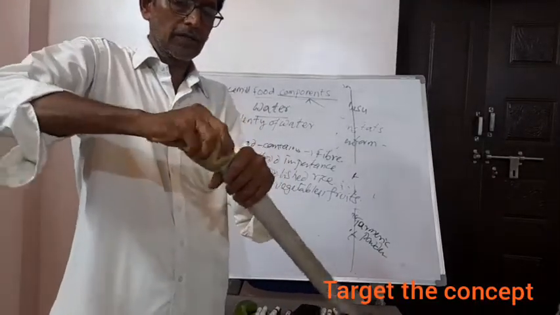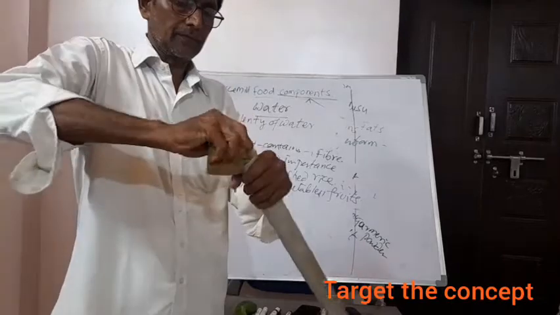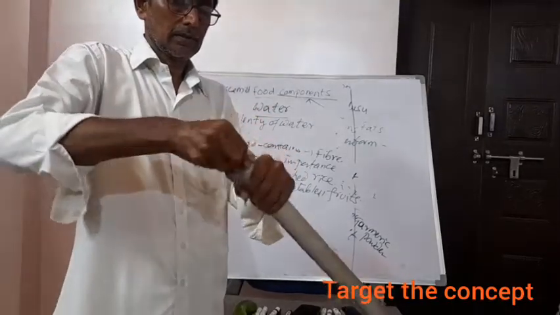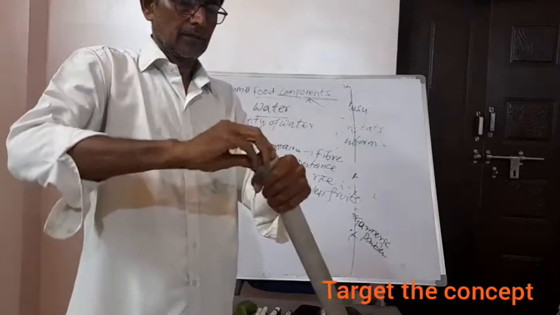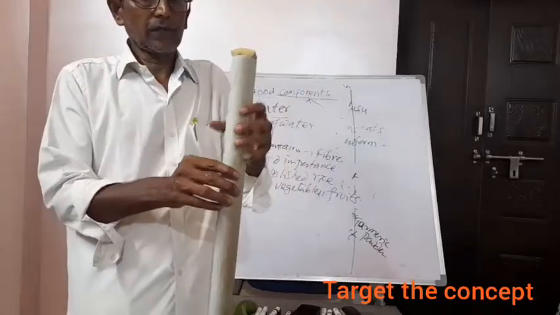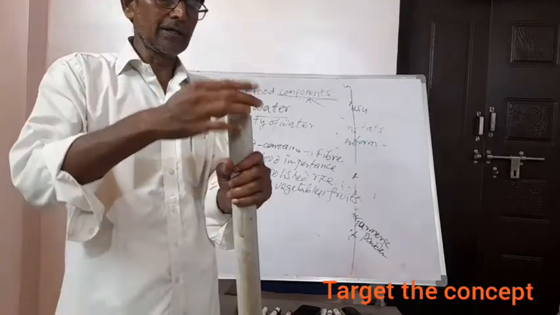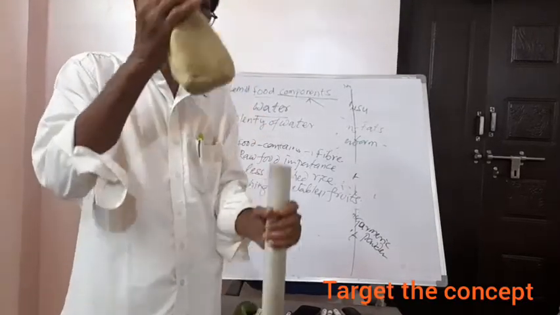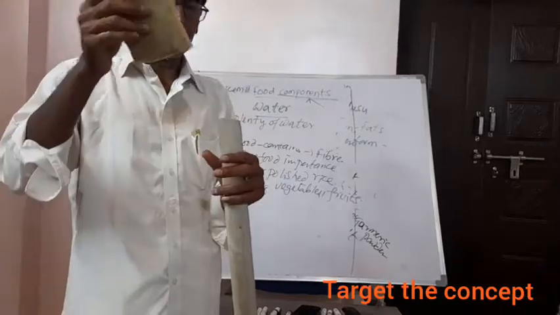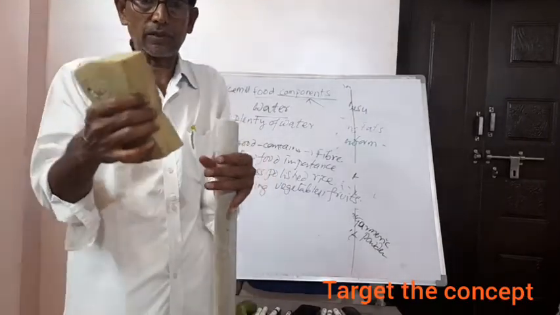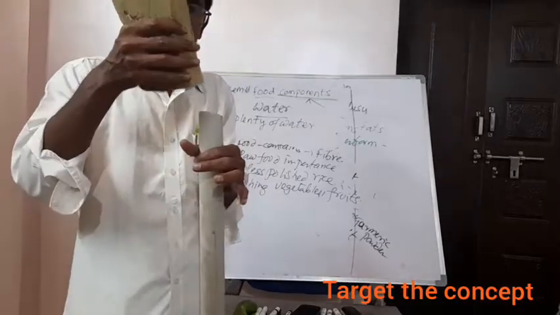You see, it is so easy to insert. With this we come to a very simple conclusion: earlier, in the dry condition, it is very difficult to insert, but when it contains water, it is easy.